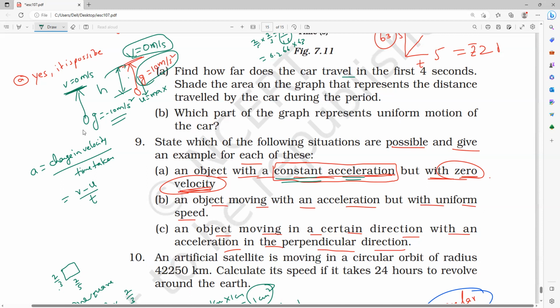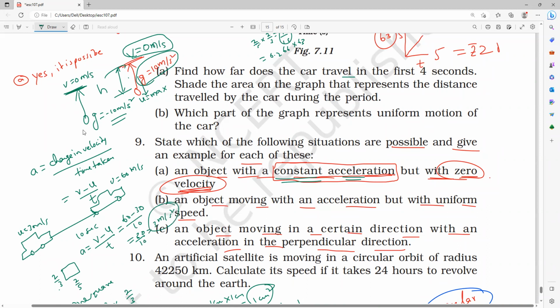For example, you are traveling in a car with an initial velocity of 30 meters per second. After 10 seconds, your car reaches 60 meters per second. Then acceleration equals final velocity minus initial velocity divided by time, which is 60 minus 30 divided by 10, which is 30 by 10, which is 3 meters per second square.